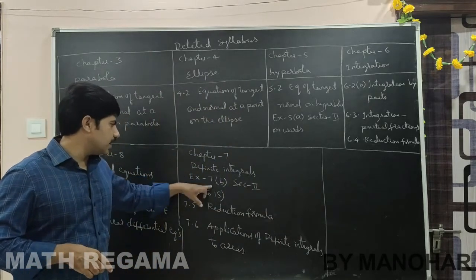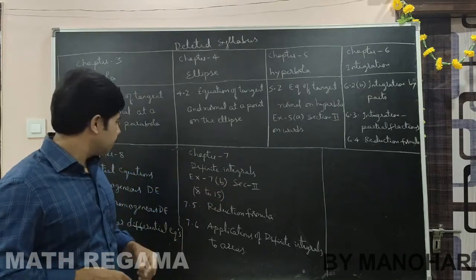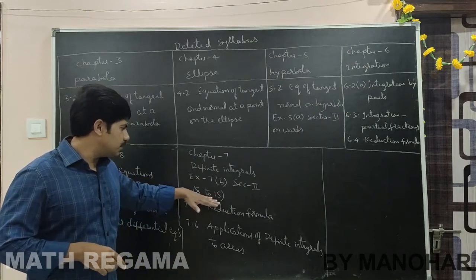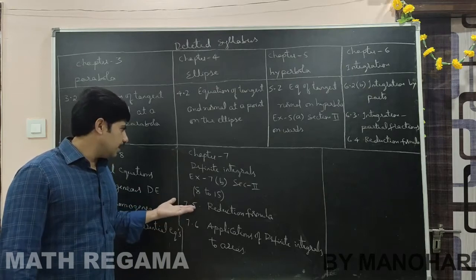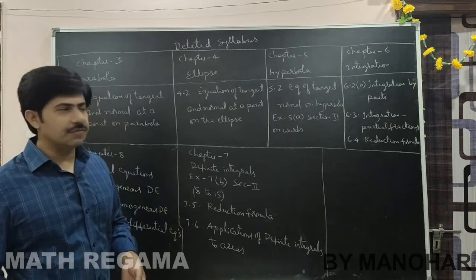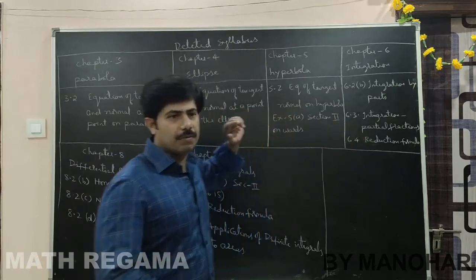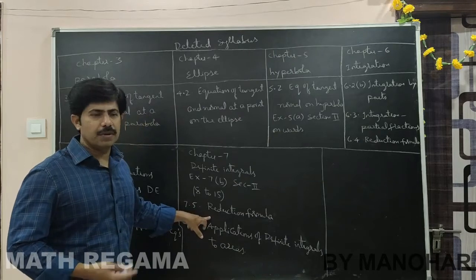In definite integrals, exercise 7b, section 2 is totally deleted. In section 2 maybe we have problems 8 to 15. These are deleted from the portion. And in definite integration we also have a reduction formula, as we have in integration. So in integration the reduction formula is deleted, and in definite integration also the reduction formula is deleted.